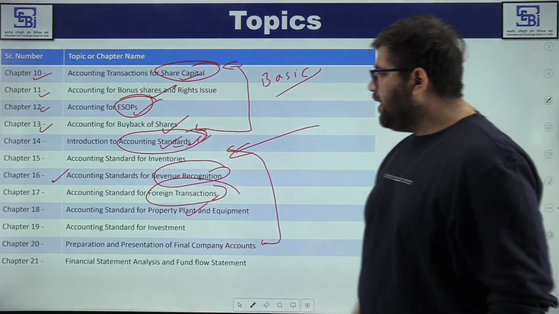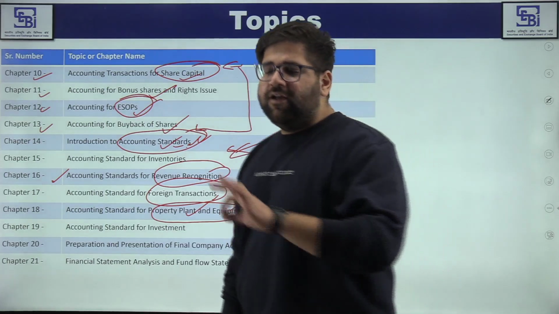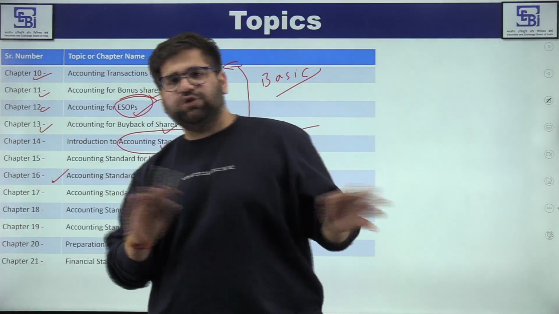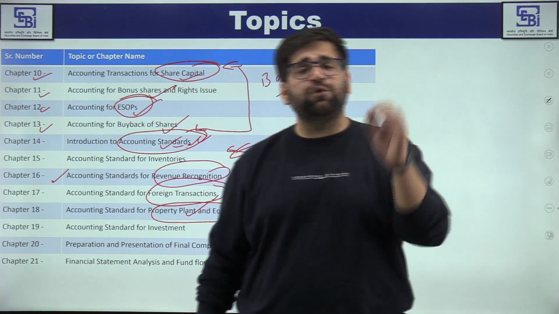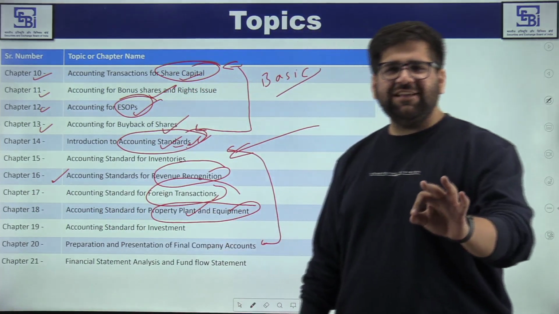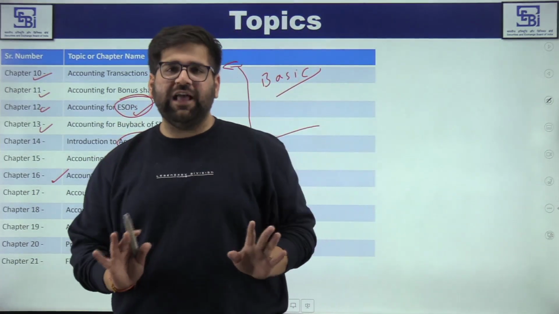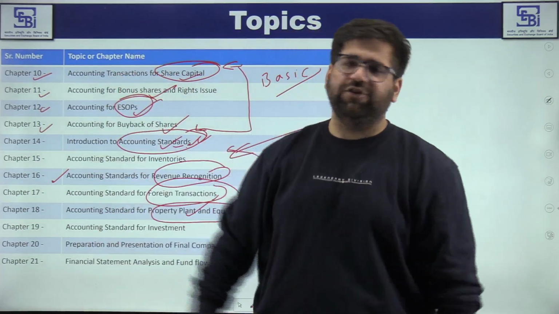Now, talking about chapter 18, accounting standards for property, plant and equipment, a very important chapter. You will understand what fixed assets are and so on and so forth, and you will also understand the most important concept, which is related to depreciation. Depreciation is very easy. लोगों ने यही हाइप बना रखा है, कुछ नहीं, बहुत इजी है, सिर्फ एक अच्छे सोर्स से पढ़ना है आपको, एक ही सोर्स पढ़ो, उसको डीप लेके जाओ बस.